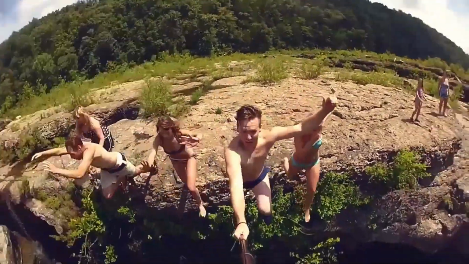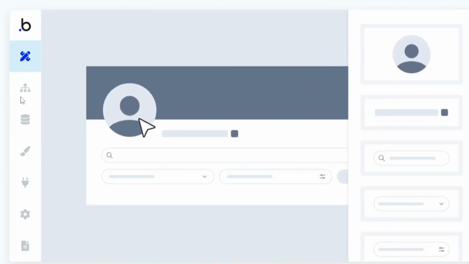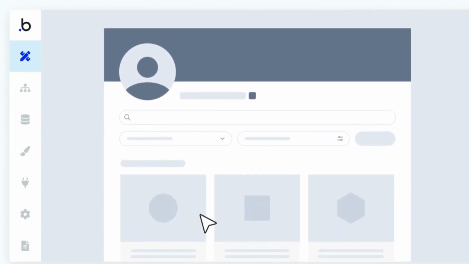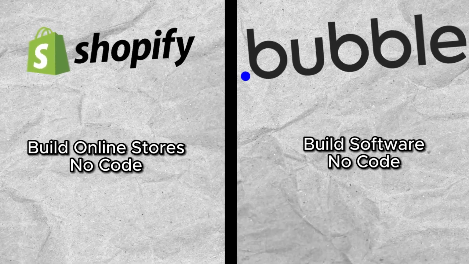Let's dive right in. So first, let's go ahead and answer those questions. What is Bubble? With Bubble, you can just use pre-made templates to kickstart your software, and you don't have to write any code. You see, Bubble is like Shopify, where Shopify helps you build online stores without any code. Bubble helps you build software without any code.